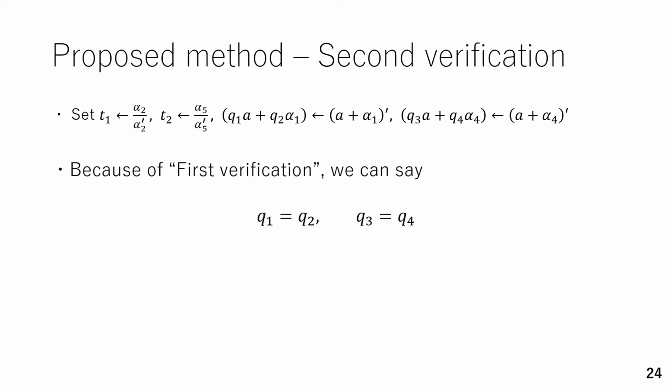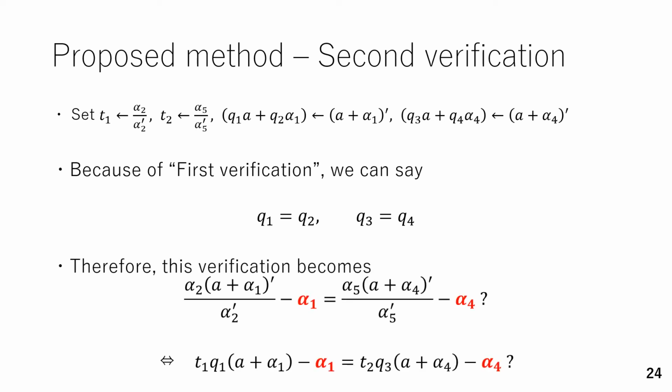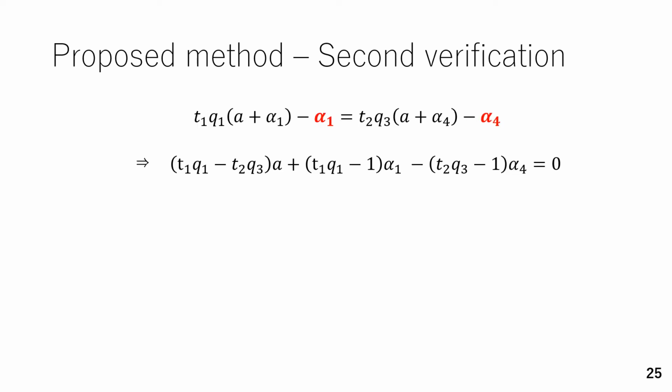As I discussed in the first verification, if the first verification passes, we can say Q1 is equal to Q2 and Q3 is equal to Q4. Therefore, this verification becomes as shown in the slide. By deforming the equation focusing on small a, alpha 1 and alpha 2, we get this equation.